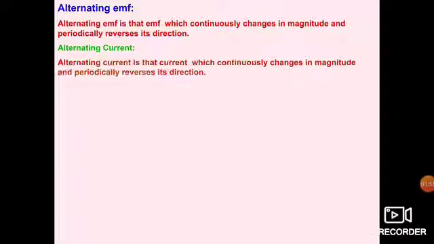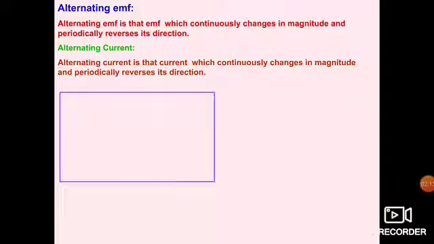Alternating EMF is that EMF which continuously changes in magnitude and periodically reverses its direction. It means it changes its magnitude with respect to time, and the direction is also reversed. It means it follows crest and trough nature, that is our transverse nature. Alternating current is that current which continuously changes in magnitude and periodically reverses its direction. Definitely with time it is also changing its magnitude and reversing its direction in the form of crest and trough.